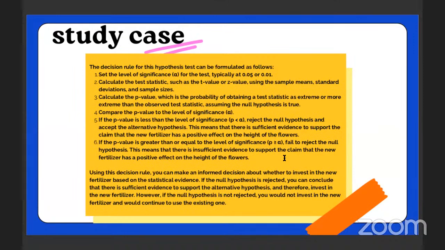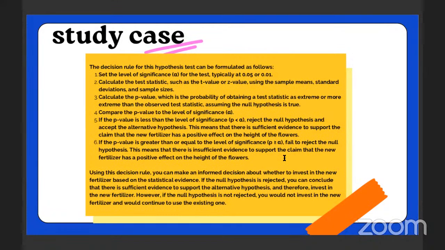And the last one is, if the p-value is greater than or equal to the level of significance, p more than or equal to alpha, fail to reject the null hypothesis. This means that there is insufficient evidence to support the claim that the new fertilizer has a positive effect on the height of the flowers.